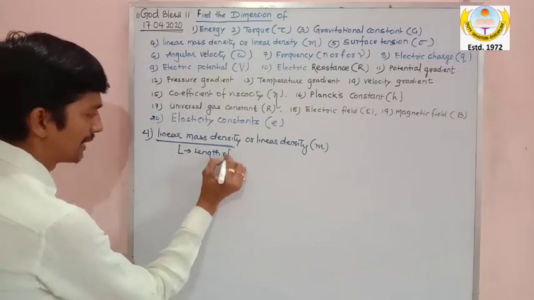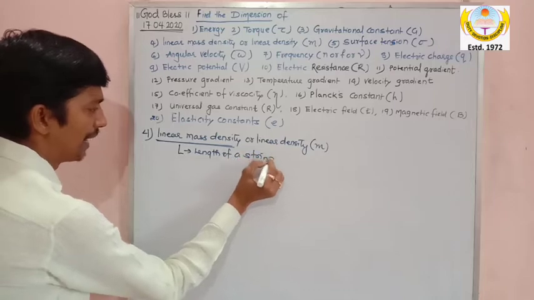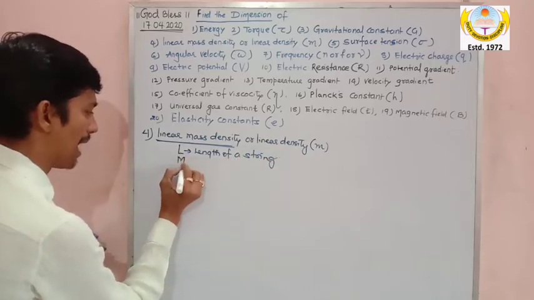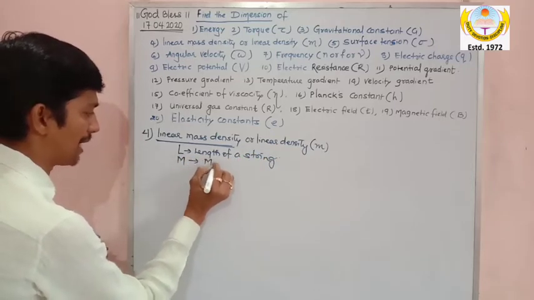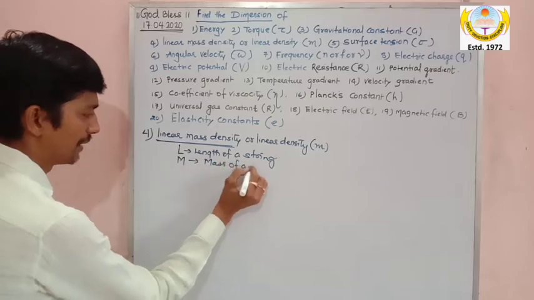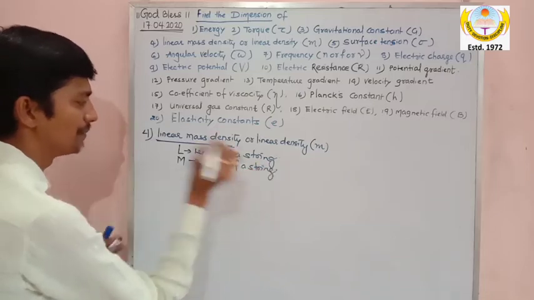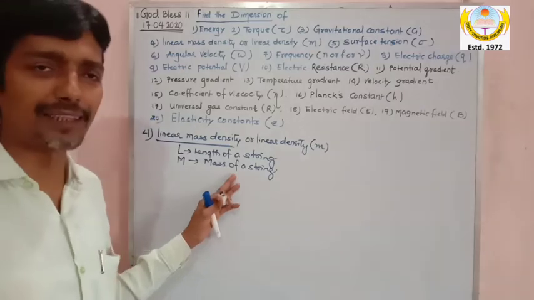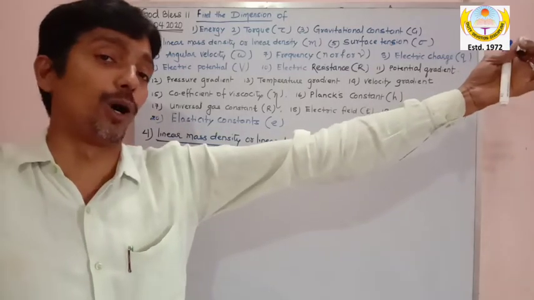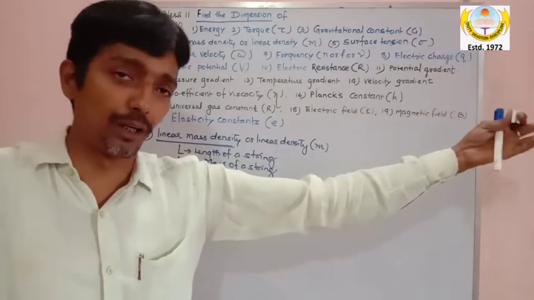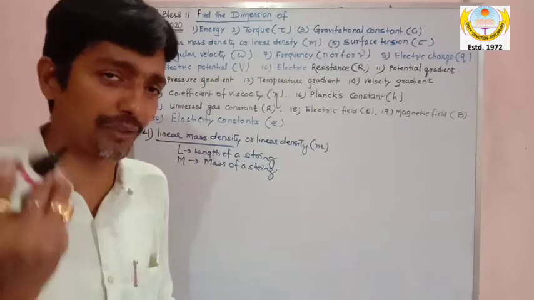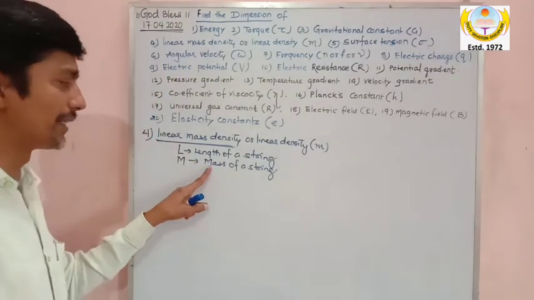So I will measure the length of a string, and I will measure the mass. Capital M is the mass of a string. A string will have mass. The string has mass because I said it is a 2 meter long string. So if it is 2 meters long, it will have some mass. So now I have calculated the mass of the string.